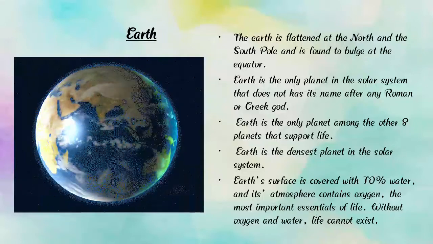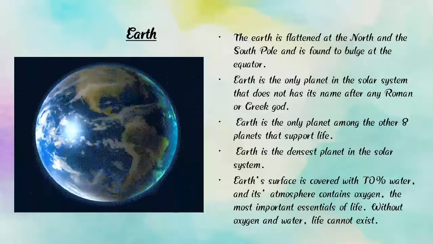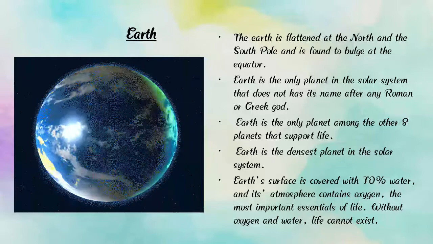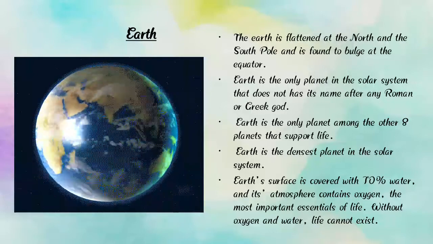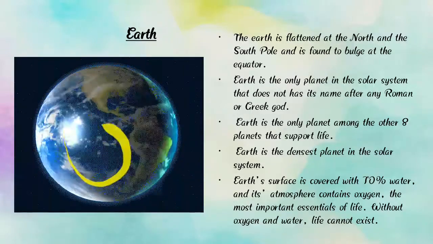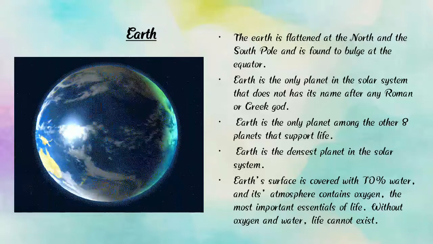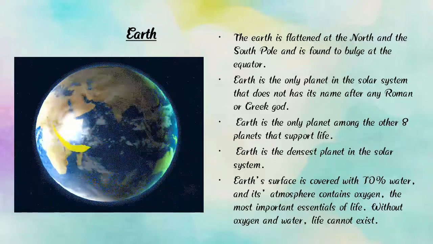Earth is made up of land and water. Here in the photograph, the blue color is water and the green colors are land.